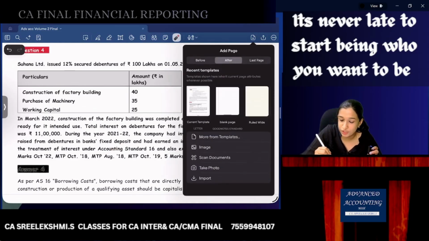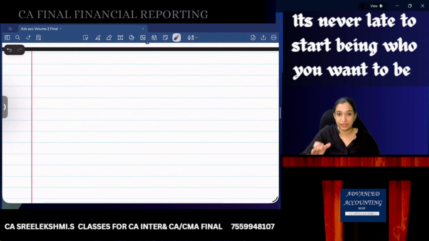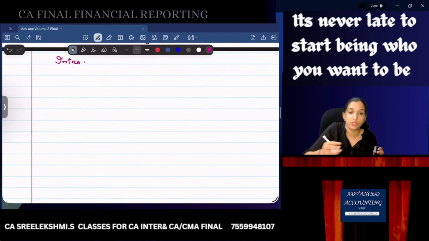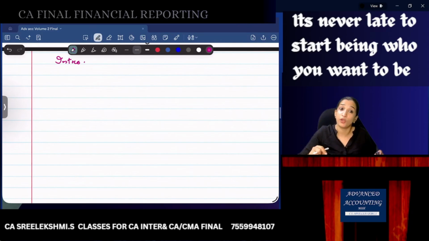So what I am trying to tell you is, if you get a question like this, first you write the introduction. You all know the introduction as per AS 16. Borrowing cost can be capitalized if it is directly attributable to the acquisition, construction, production of a qualifying asset. A qualifying asset is an asset that takes a substantial period of time for its intended use.